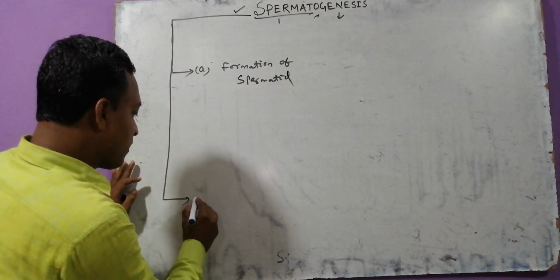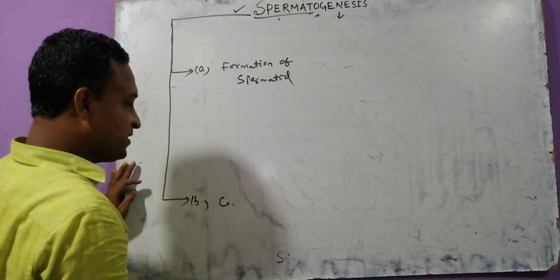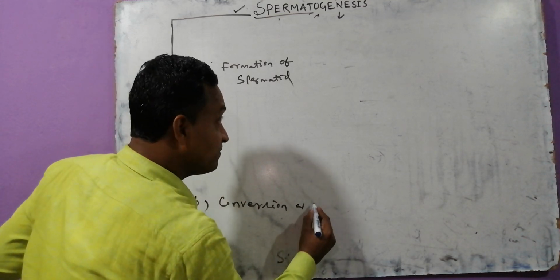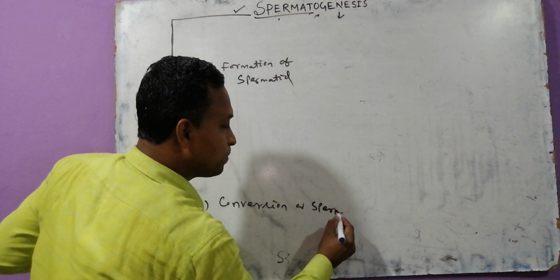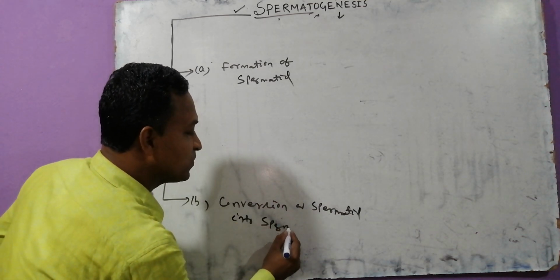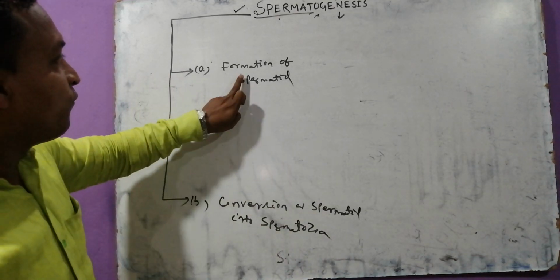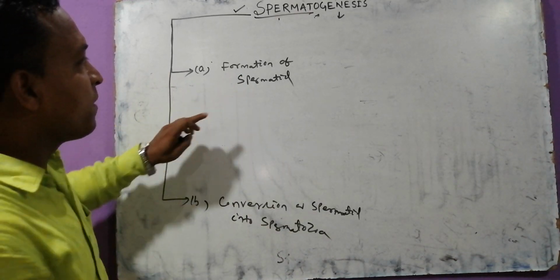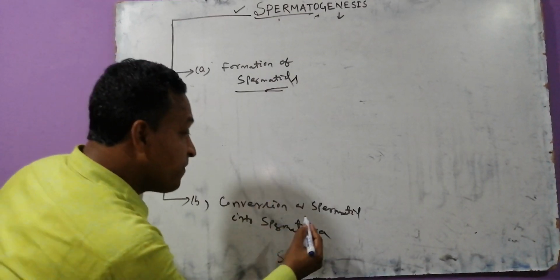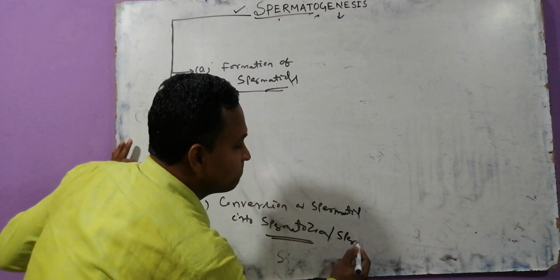And the second step, we have to produce sperm by spermatogenesis, that means conversion of spermatid into spermatozoa. In the first step the spermatid is formed, and then it is converted into motile spermatozoa, or you can call it sperm.